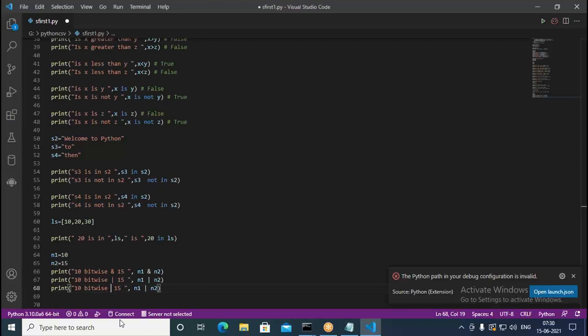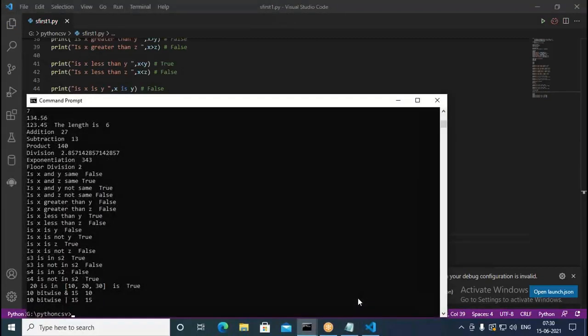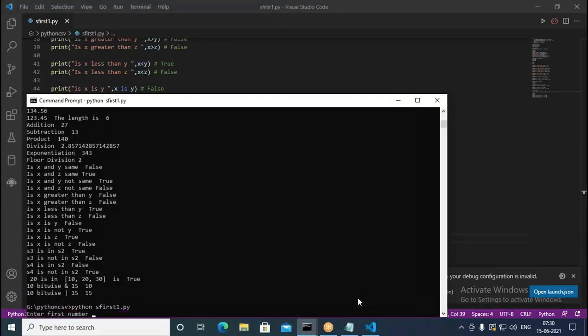This is called the caret symbol, and when we use it, it is called the exclusive OR operator. Here we need to put the caret symbol. It says 5. You can see 10 bitwise caret symbol 15 is nothing but 5. So it's giving you 5 in that case.